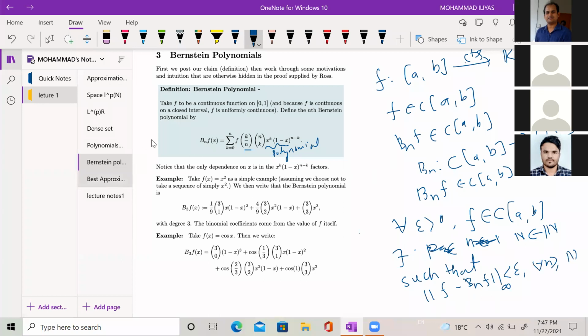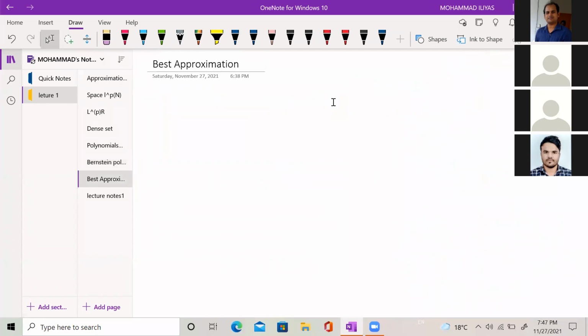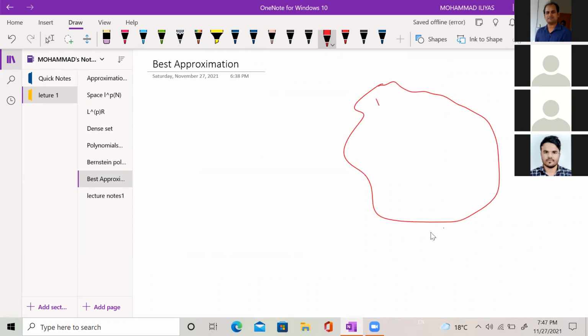So actually what is happening, if you see all the analysis we have discussed above, basically we are taking X as a normed space with some norm, and A some subset or subspace.